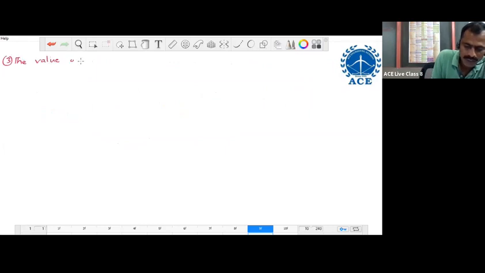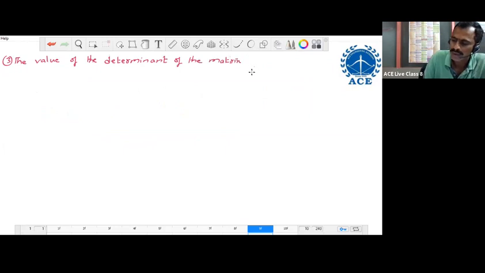The value of the determinant of the matrix, write the matrix as a fourth order matrix.